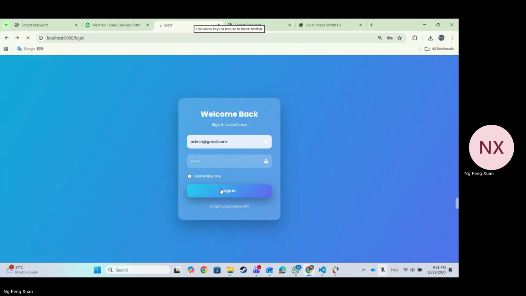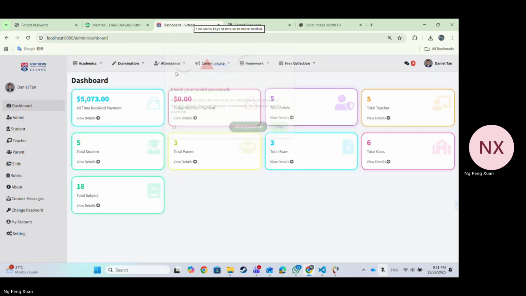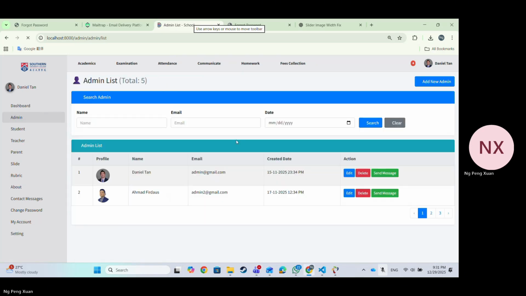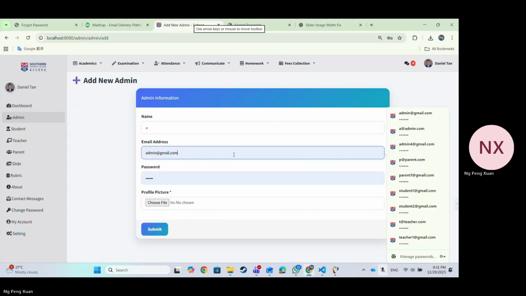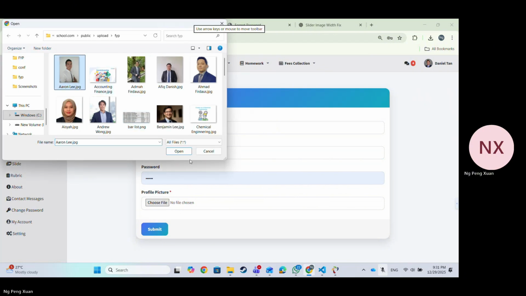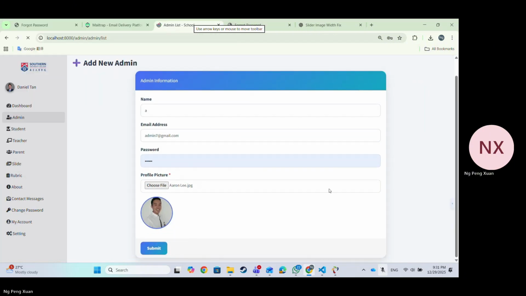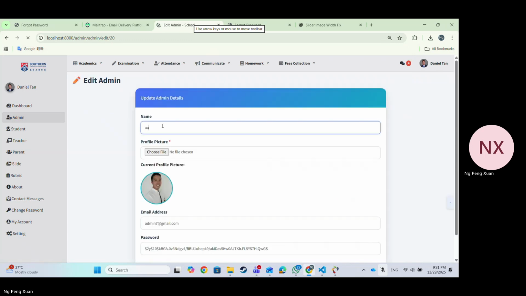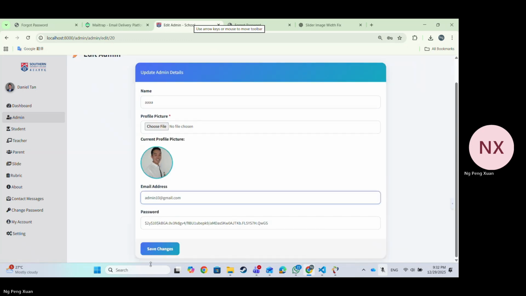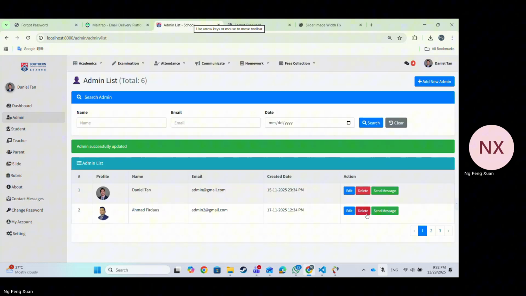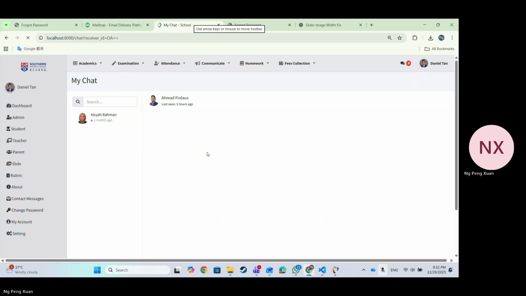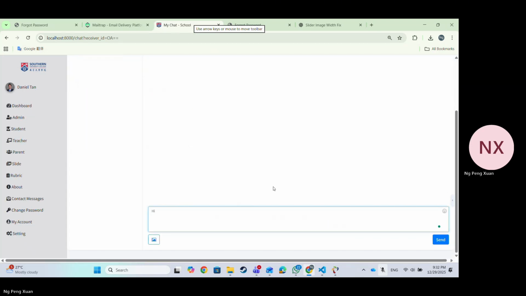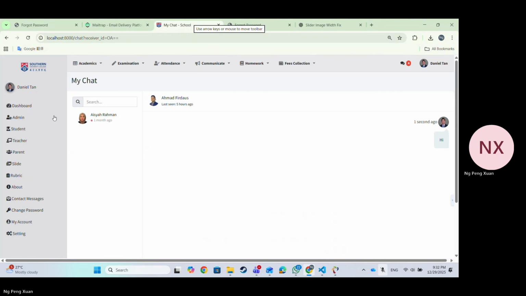Now we can log in to the admin site. Here is my admin Gmail. This page is the admin dashboard page. Now we can go to the admin list to add the information for the admin. Here is my add new admin function. Our admin also contains the edit function. Here is my chat module. It allows us to chat with other people.